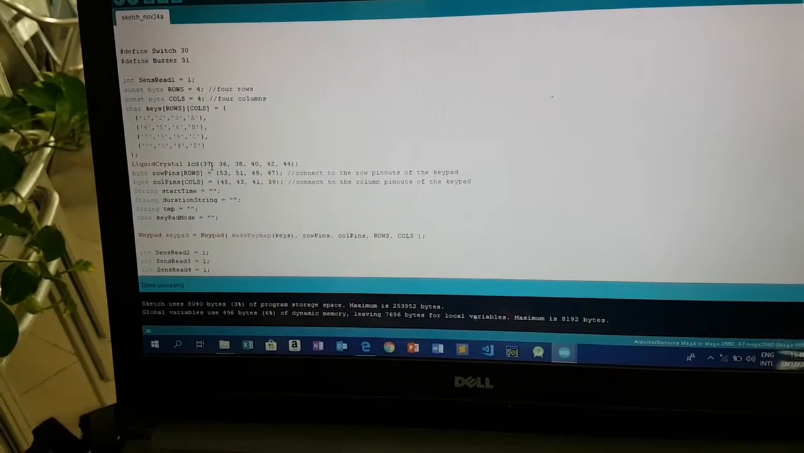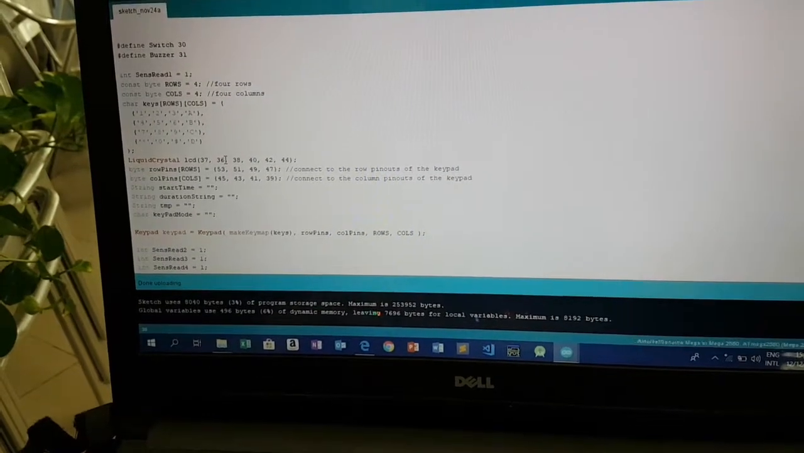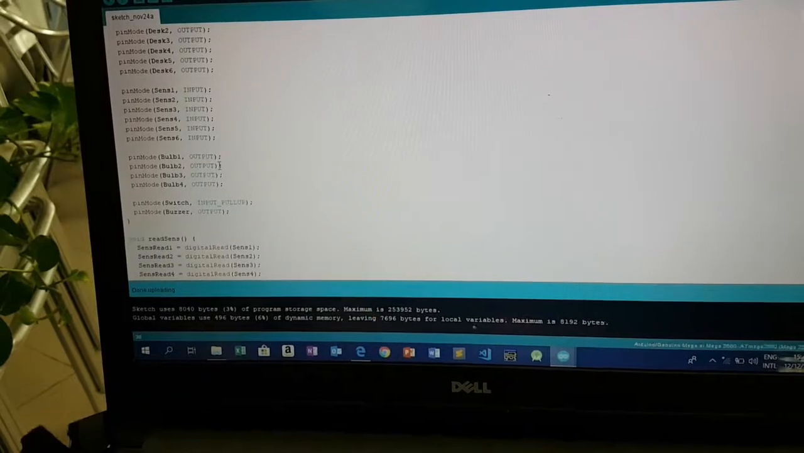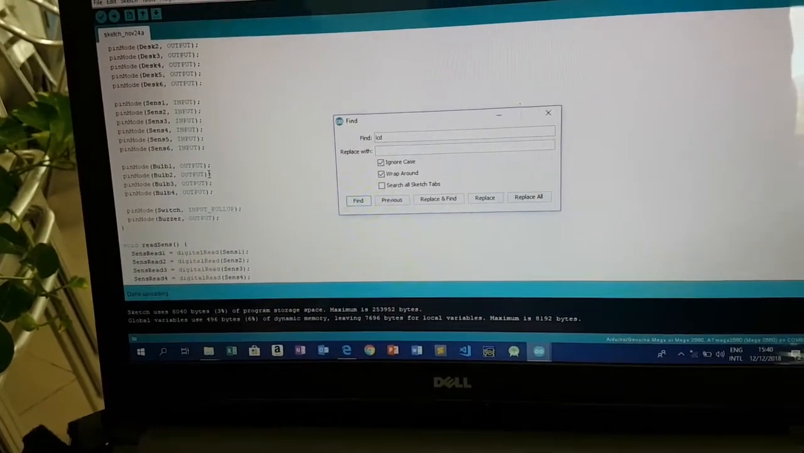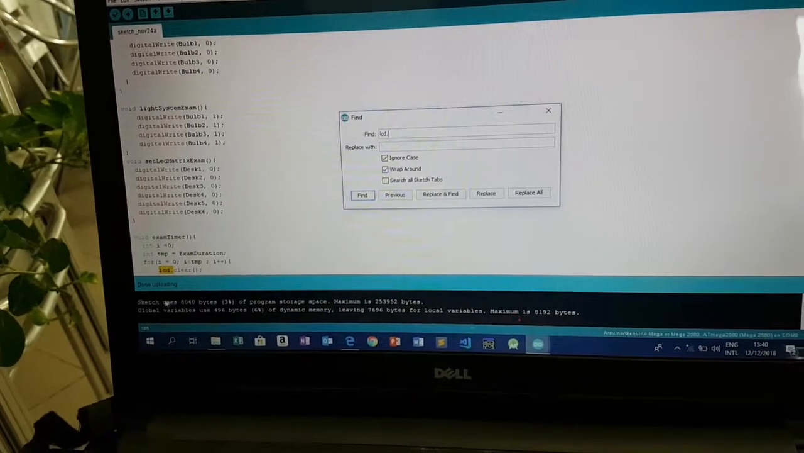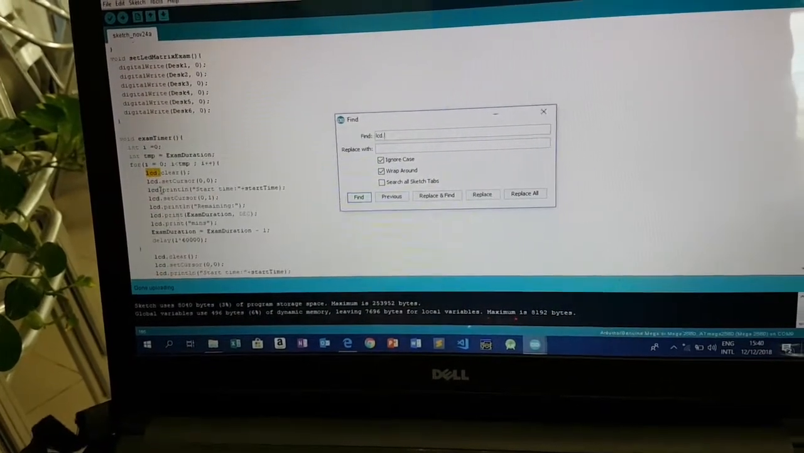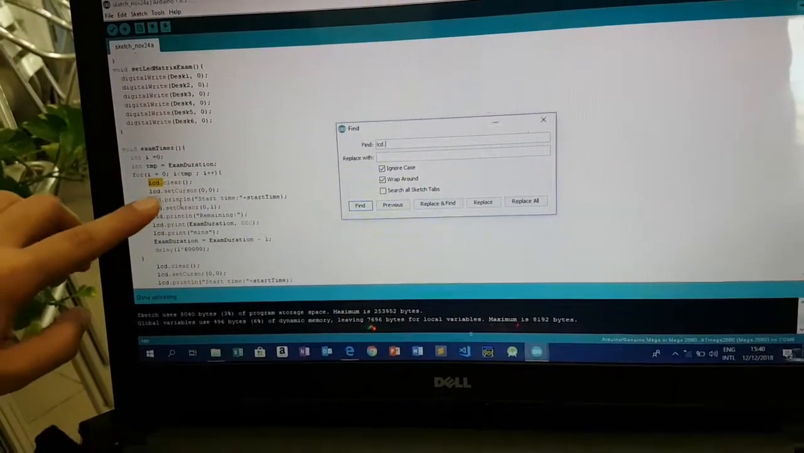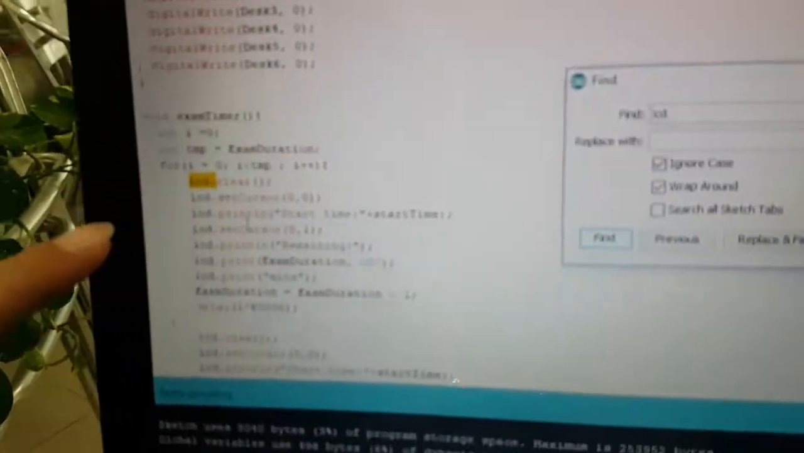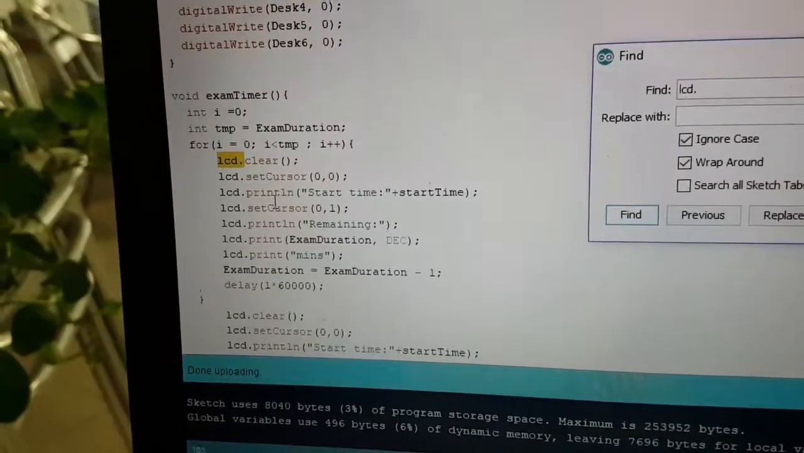Then we define the pins that are connected to the Arduino. Here, every time we want to write on the LCD, we set the cursor from the beginning, and with lcd.println, we write what we want to show on the LCD, and that's it.